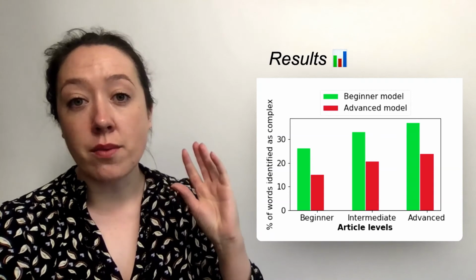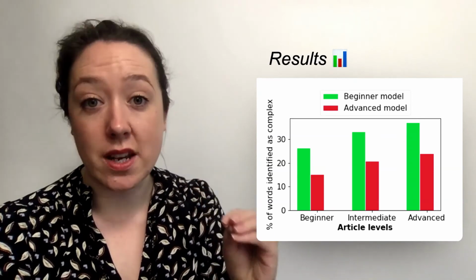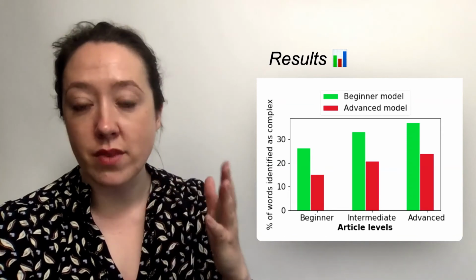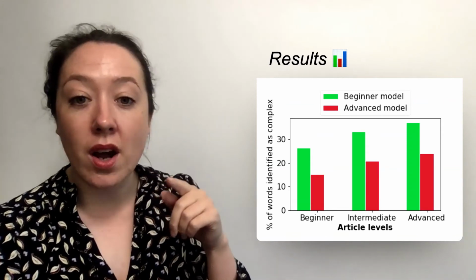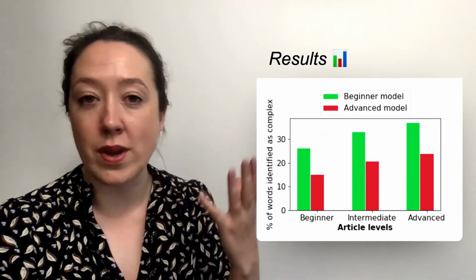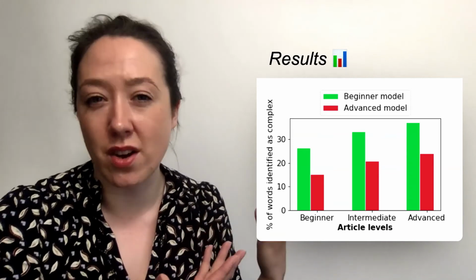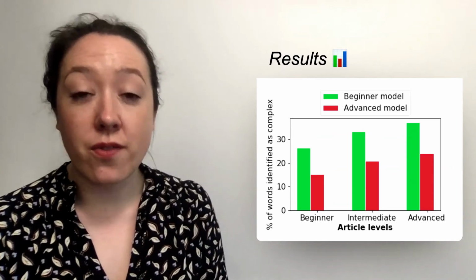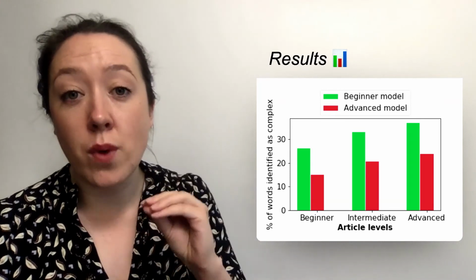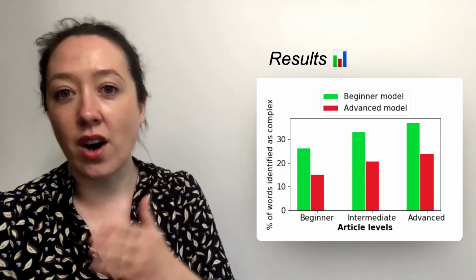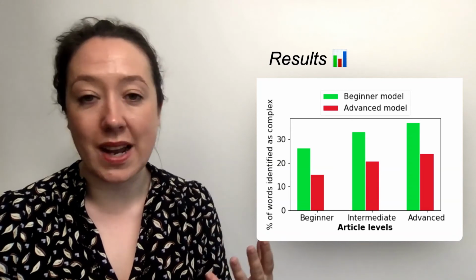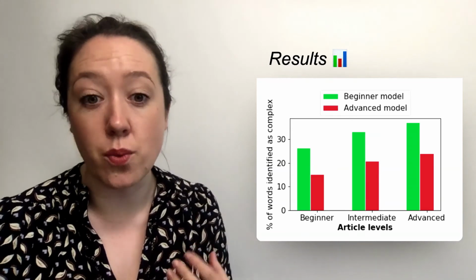So we take our model that was trained on the annotations of beginners, and we take our model that was trained on the annotations of advanced non-native speakers, and we apply these to these 3 different levels of text to sanity check whether they actually make sense in accordance with readability. And so the first thing that we see here is that for both models, they find more words complex the higher the level of the article, which makes sense because the more complex the article, the more likely it would have difficult words in it.